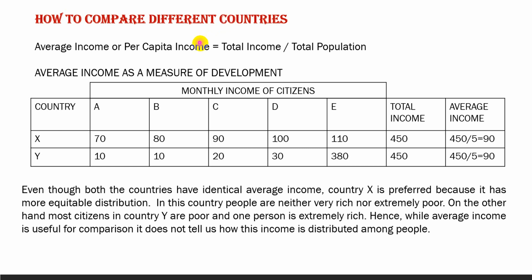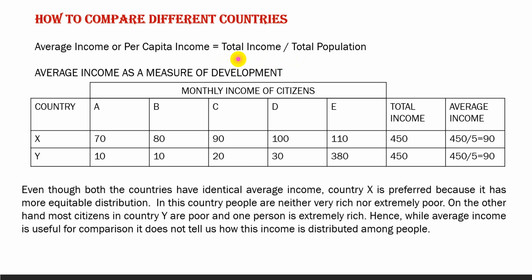If you take total income to compare the countries as one of the important attributes, we say that countries with higher income are more developed than others with less income. This is based on the understanding that more income means more of all the things that human beings need.